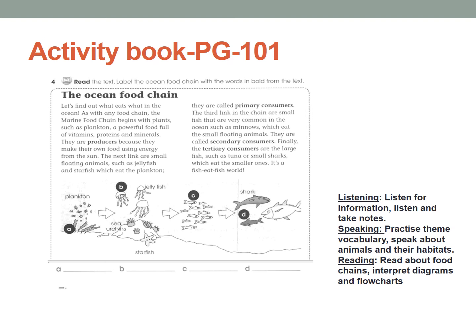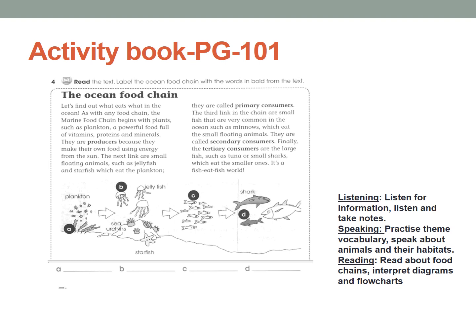So let's find out what eats what in the ocean. As with any food chain, the marine food chain begins with plants such as plankton. A powerful food full of vitamins, proteins and minerals. They are producers because they make their own food using energy from the sun. The next link are small floating animals such as jellyfish and starfish, which eat the plankton. They are called primary consumers.